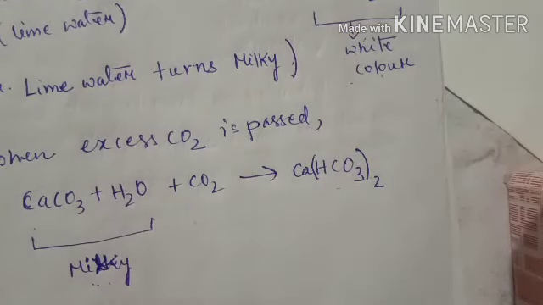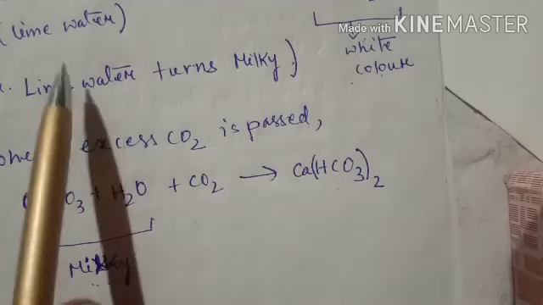So sometimes when excess carbon dioxide is passed through the lime water, what will be the product formed?